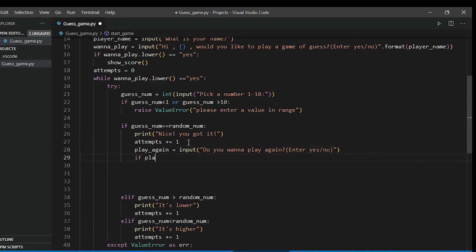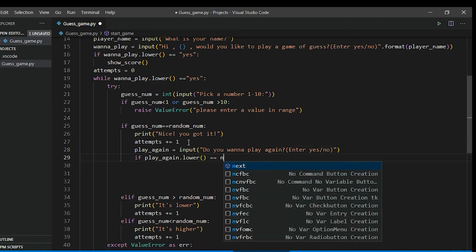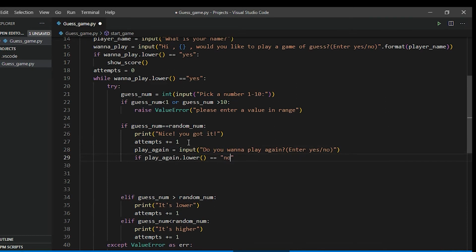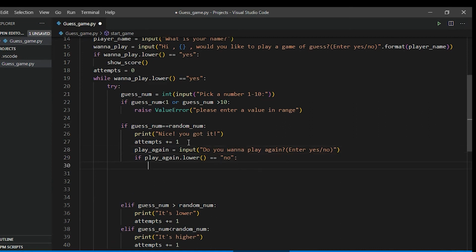Okay. Now if play again dot lowercase, so the user might enter in any case, so for safety we have to use this. If play again dot lower is equal to no, then break, end this loop.